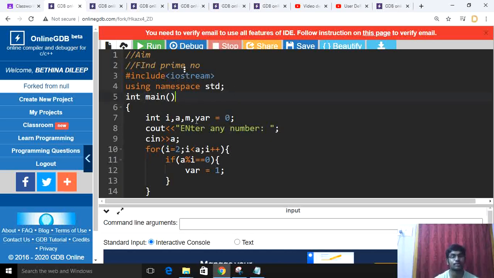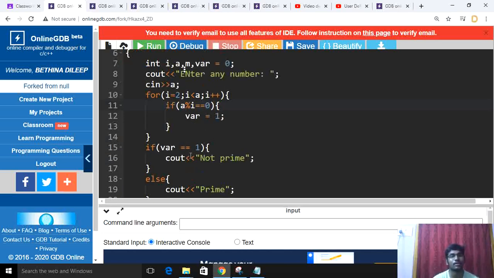Inside that, int variable, and declare the variables, I and variable equal to 0. I will code cout enter any number, and this cin a is taking the input. So for i equal to 2, i less than a, then i plus plus will be incremented. If a percentage i double equal to 0, then variable equal to 1.